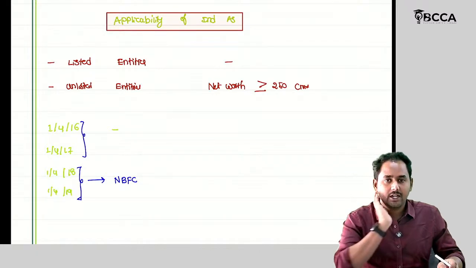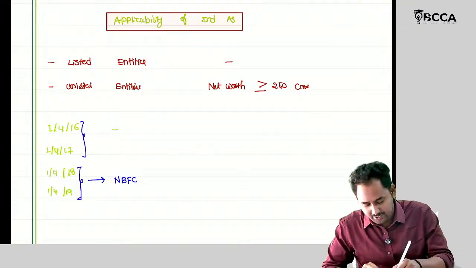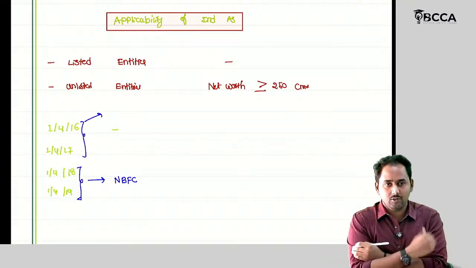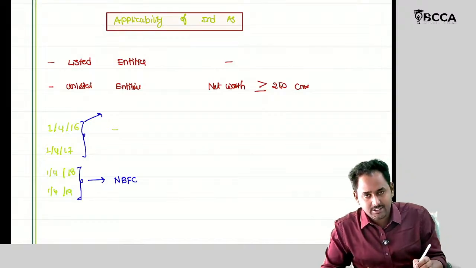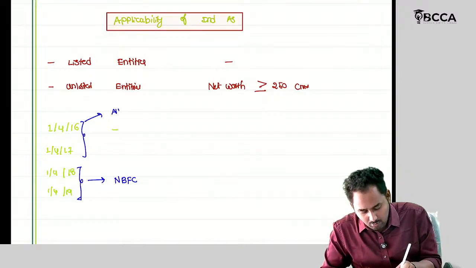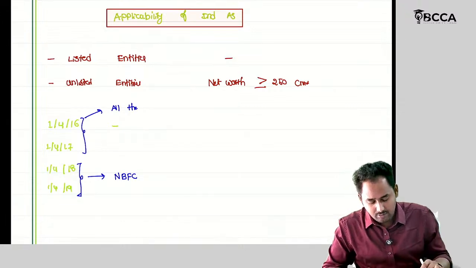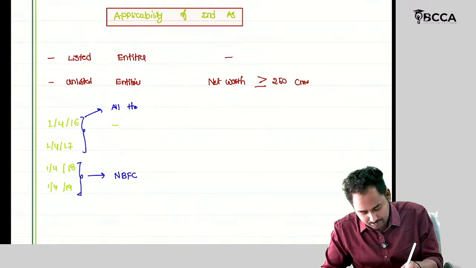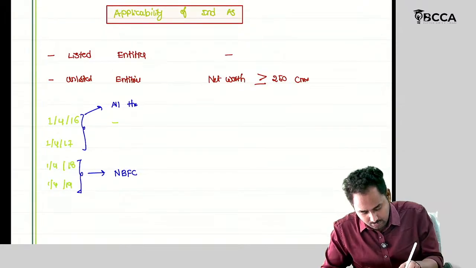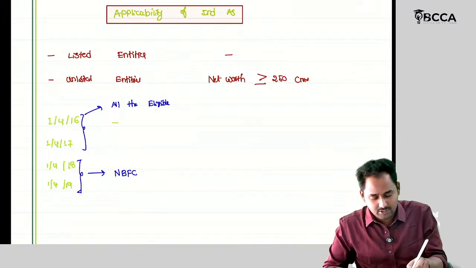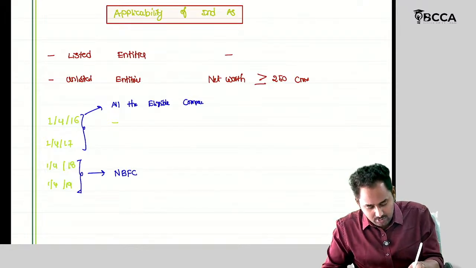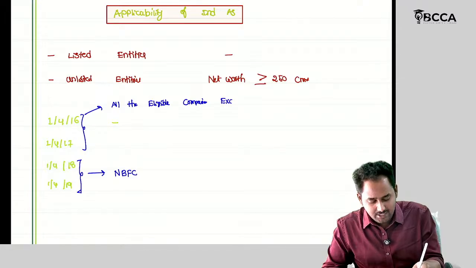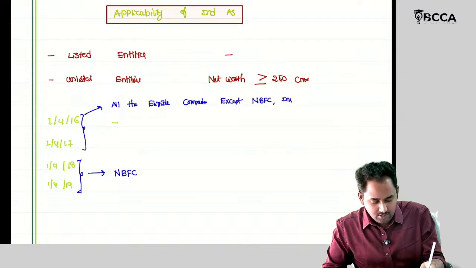Of course, Ind AS is applicable in the first phase or second phase. The rule is Ind AS is applicable to all the eligible companies. I will tell you what are the eligible companies. But the rules are all the eligible companies except NBFC, insurance, and banking.